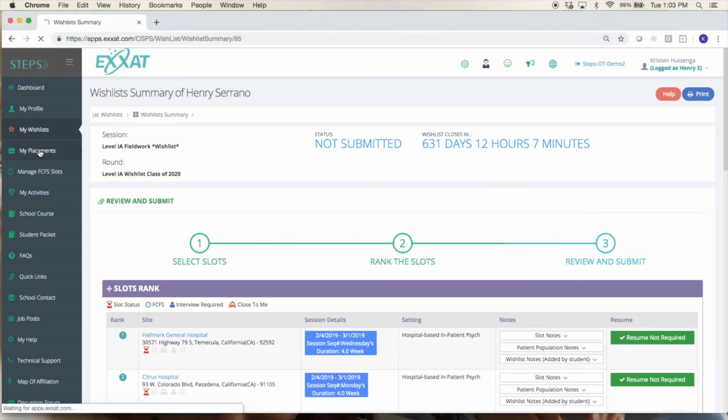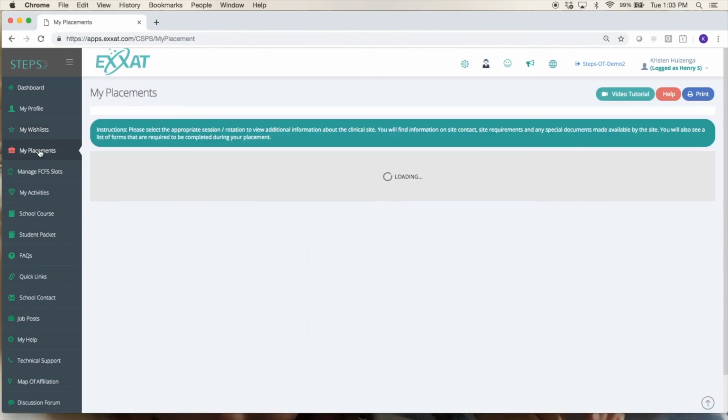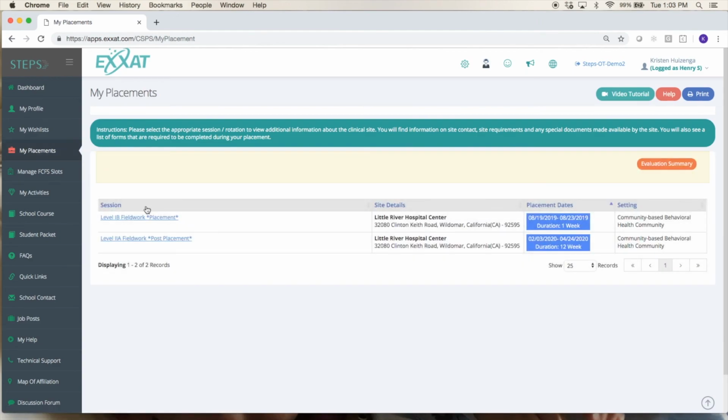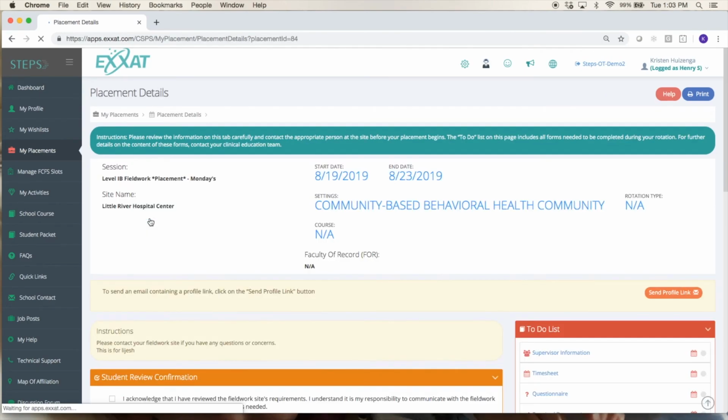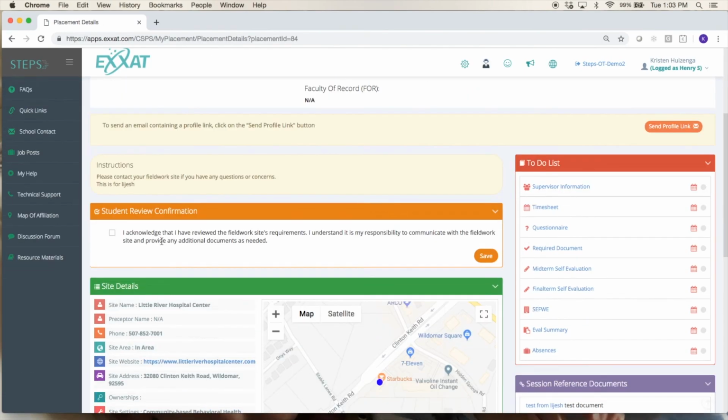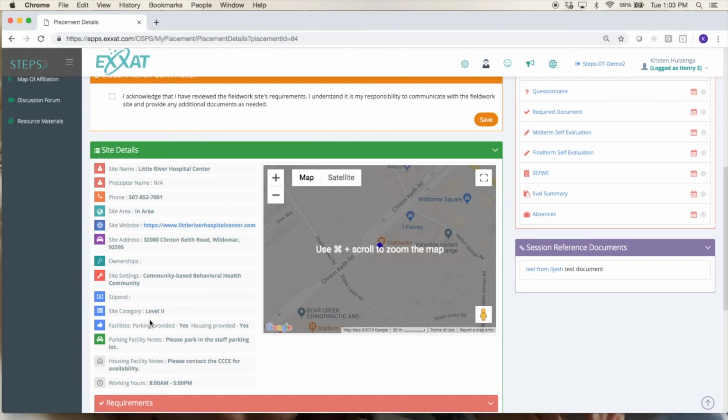My Placements is where you will see your placement information once your school has released that to you. So you'll see the session name listed here, and you can click on the session to view more details. At this point, you'll be able to see quite a bit of information about the site that you're placed at. So you can scroll down here and see the details of the site.